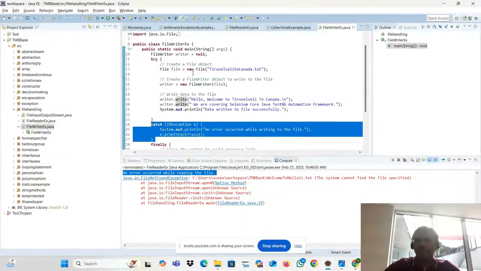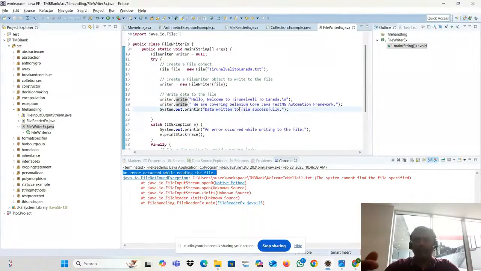It is always recommended because it's a bulk program. On the client side, the client may make any kind of mistake, so to avoid that we use this try catch block. The code is going to be lakhs of lines, and that time it may give us trouble. To fix it faster, we do this kind of try catch.